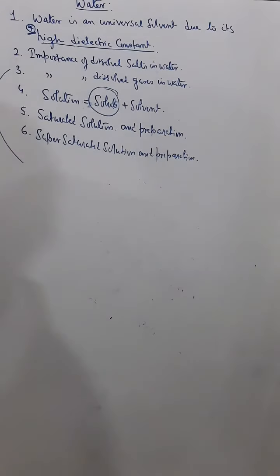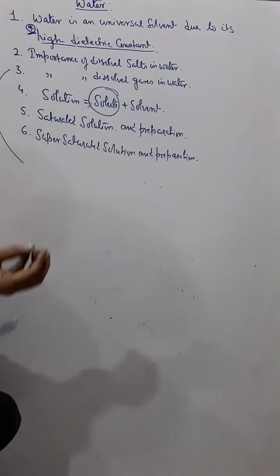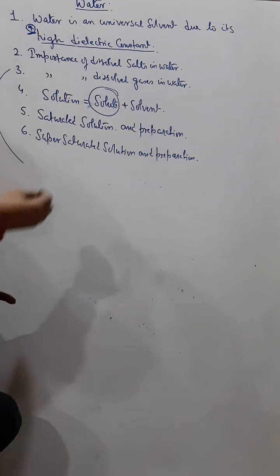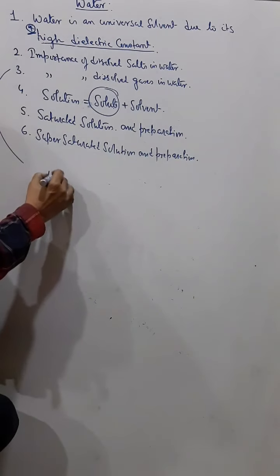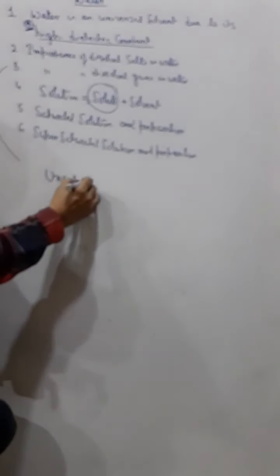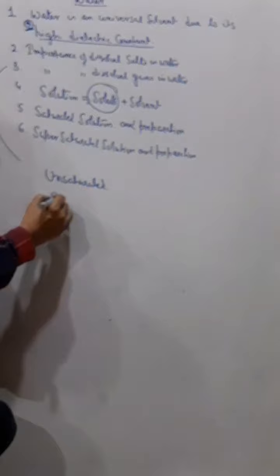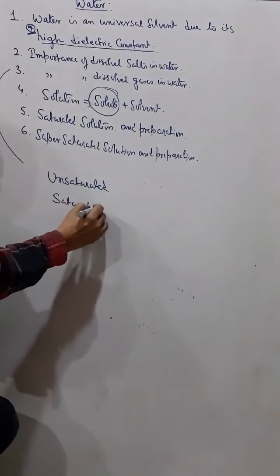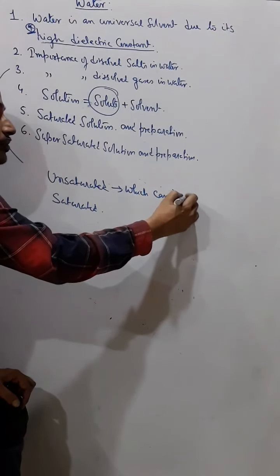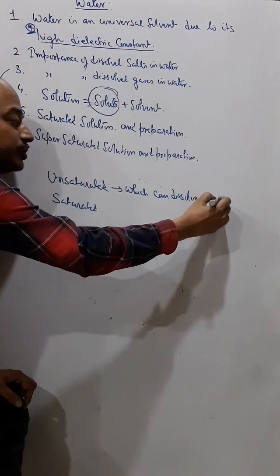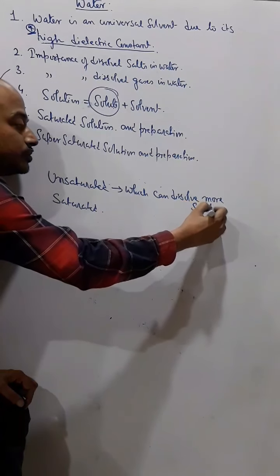Now, next is saturated solution. Generally, when we dissolve a certain substance in a solvent, that is an unsaturated solution. What is the difference between unsaturated and saturated? Unsaturated means which can dissolve more solute. So that is an unsaturated solution.